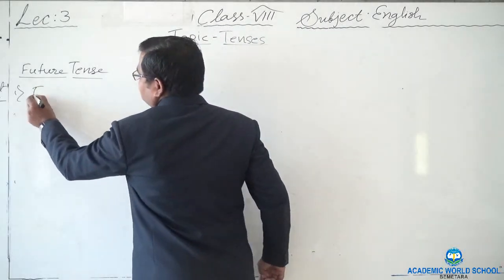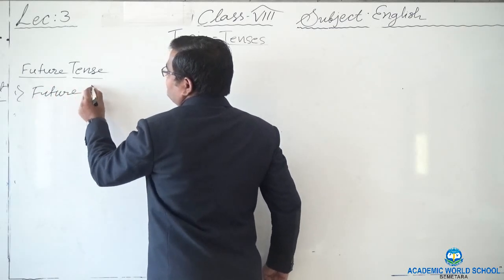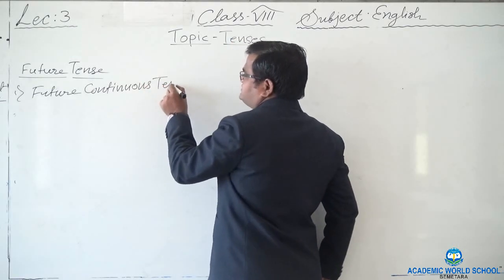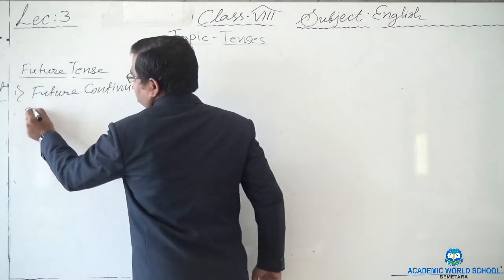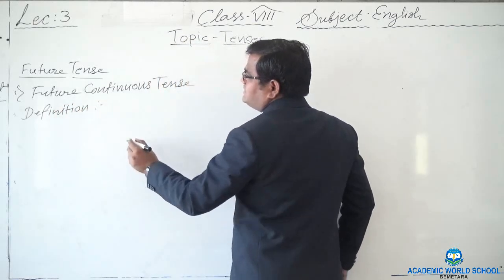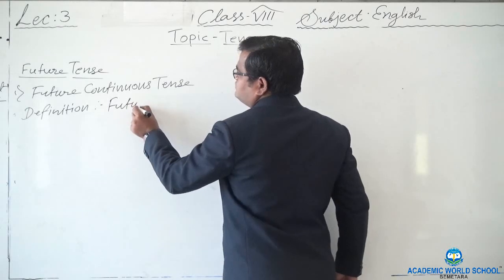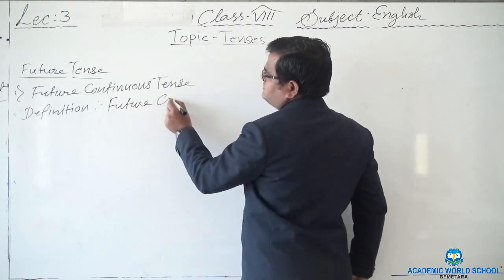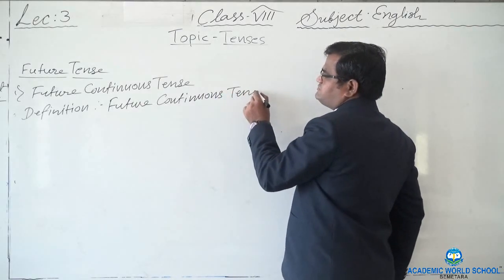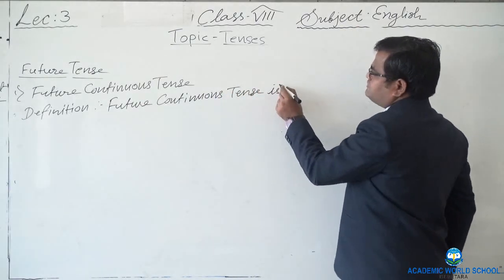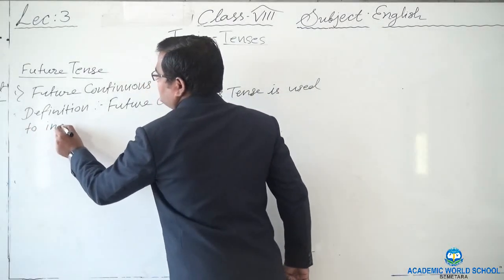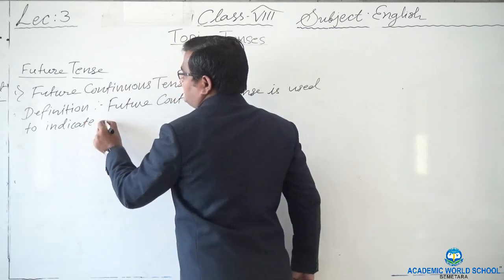Let's see, future continuous tense. So the definition of future continuous tense says, future continuous tense is used to indicate an action.